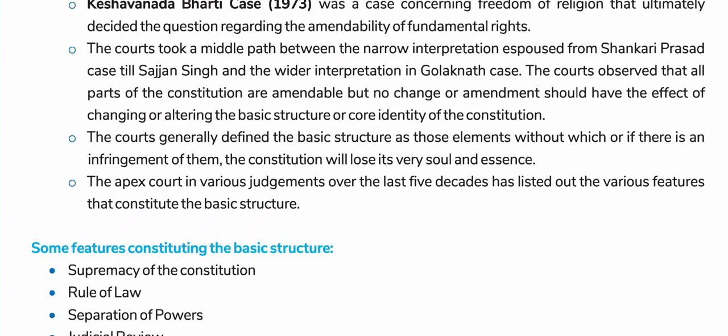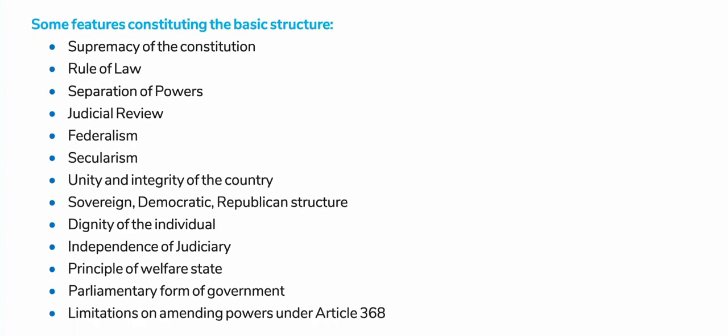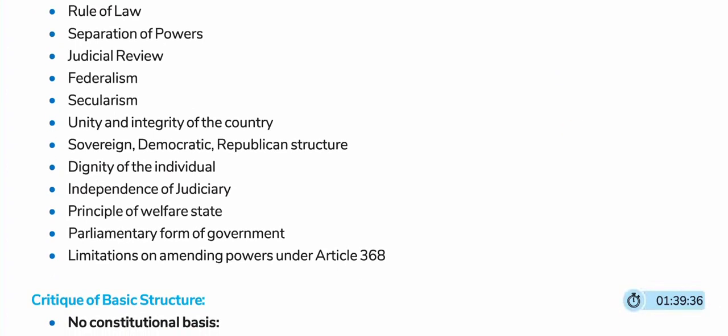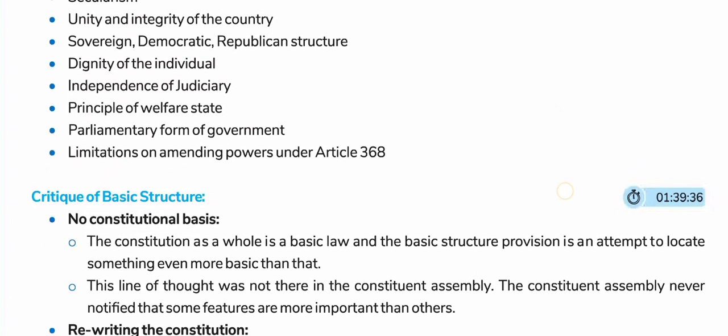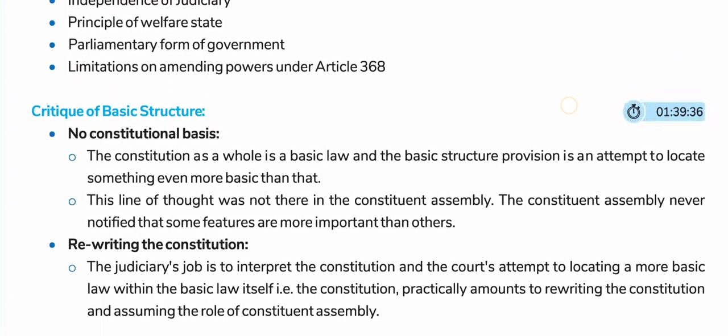The Apex Court in various judgments over the last 5 decades has listed out the various features that constitute the basic structure. Some features constituting the basic structure: supremacy of the Constitution, rule of law, separation of powers, judicial review, federalism, secularism, unity and integrity of the country, sovereign, democratic, republic structure, dignity of the individual, independence of judiciary, principle of welfare state, parliamentary form of government, limitation on amending powers under Article 368.